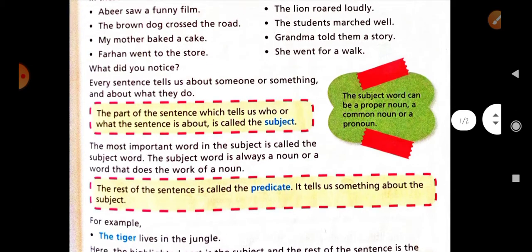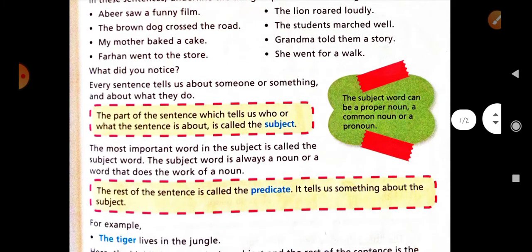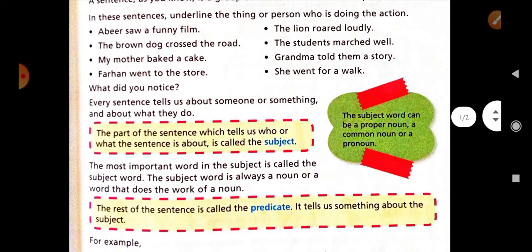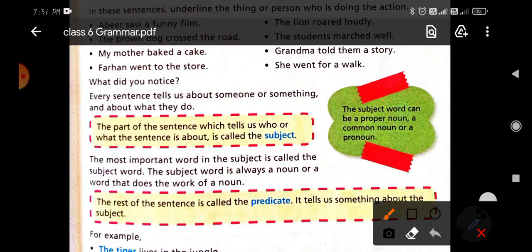So, as in the sentence "A bit saw a funny film" or "The brown dog". The brown dog is the subject, which we usually find at the beginning of the sentence, and all the rest of the part. The rest of the part, just like Farhan, is used at the beginning of the sentence, and the rest of the part, like "went to the store", all this rest of the part will be the predicate.